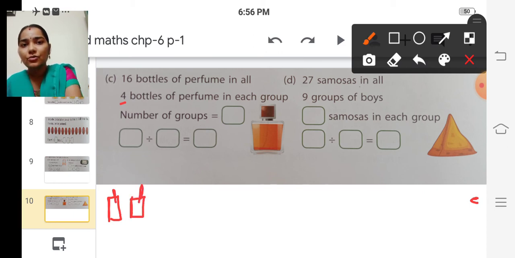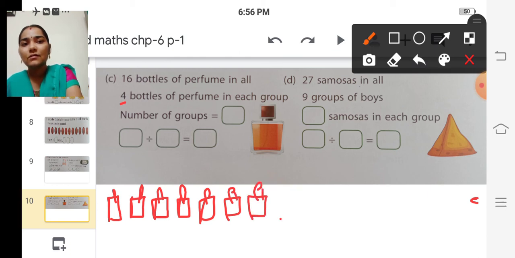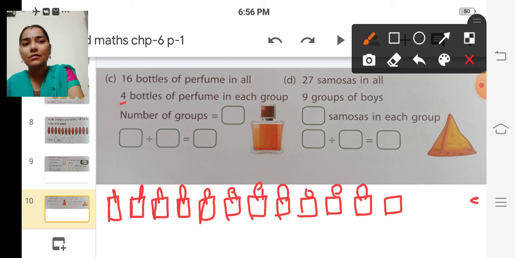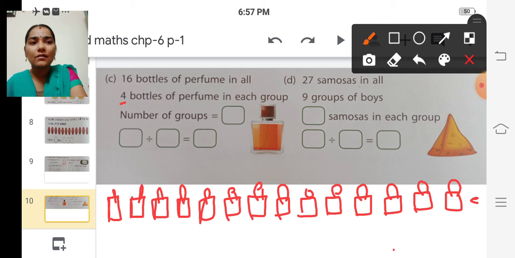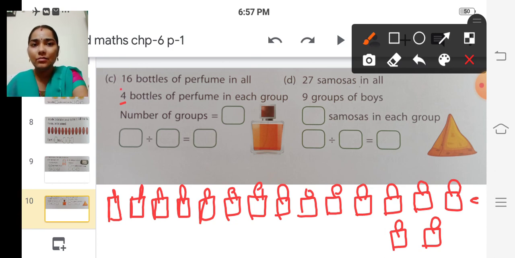One, 2, 3, 4, 5, 6, 7, 8, 9, 10, 11, 12, 13, 14, 15, 16. So we have drawn 16 bottles.